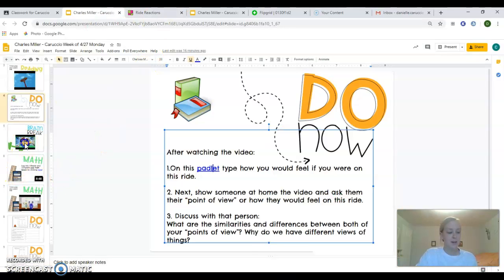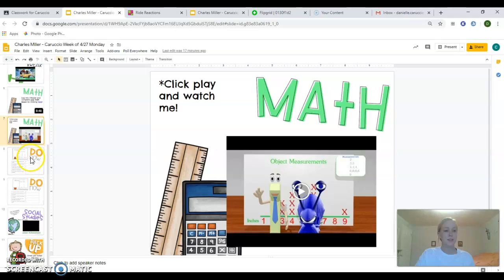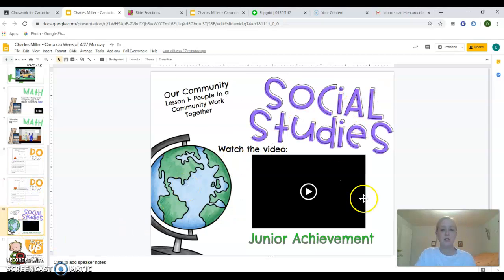Then we go back and you will have a brain break. Math, once again, is no longer 20 minutes. You're welcome to do more than one lesson or 20 minutes, but typically one lesson is about 15 minutes. You have a math lesson video, 2 activities. We're now moving into surveys, graphs, and data out of measurement. And then you have a social studies junior achievement video to watch.